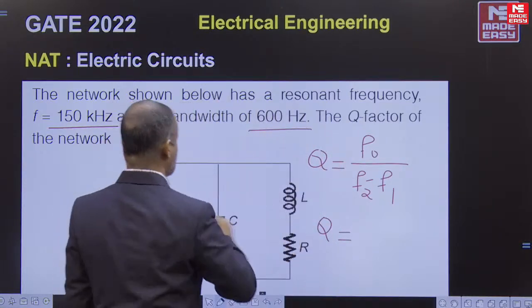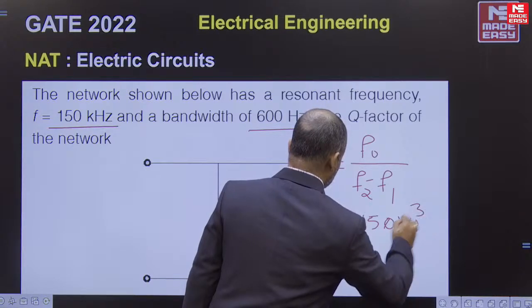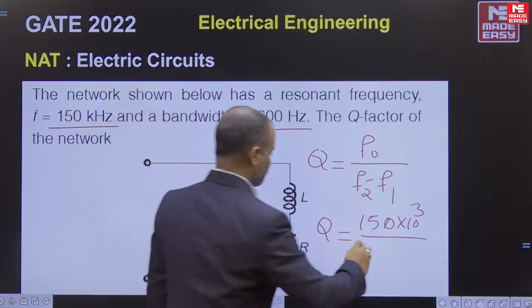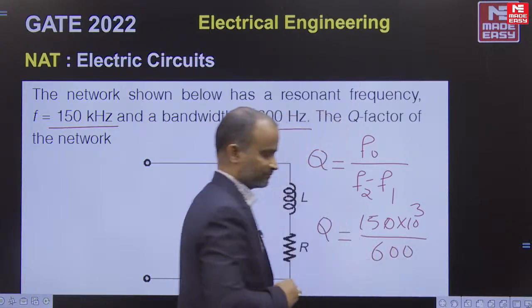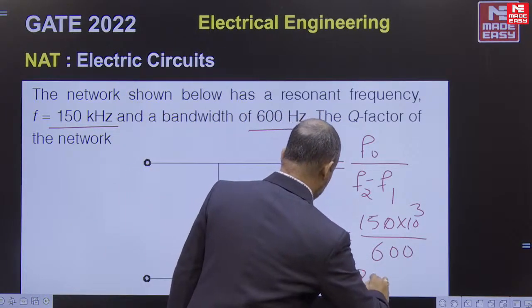Now in this example, the resonant frequency is 150 kilohertz. Now what about the bandwidth? Bandwidth is 600. Then if you simplify this, the quality factor is equal to 50.